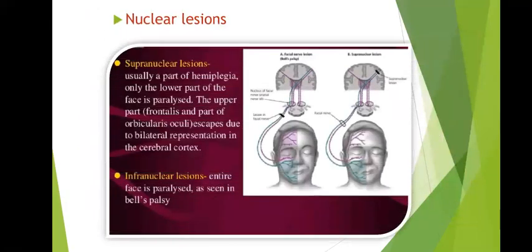Supranuclear lesion is usually a part of hemiplegia. Only the lower part of the face is paralyzed. The upper part, that is frontalis, and part of orbicularis oculi escape due to the bilateral representation in the cerebral cortex. In the second diagram, we can see only the lower part of the face is paralyzed. In infranuclear lesion, the entire face is paralyzed as seen in the Bell's palsy. In the first picture, we can see the entire face is paralyzed.